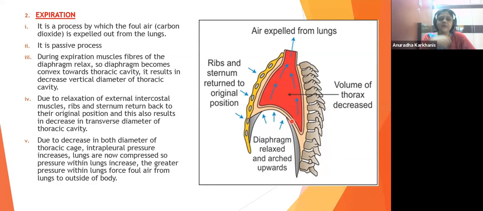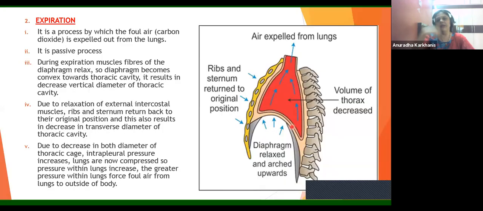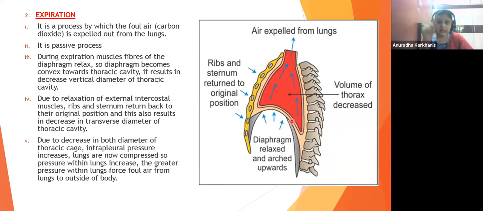The greater pressure within the lungs will force out, or will forcefully throw out, the foul air from the lungs to the outside of the body. So it is because of the increase in the pressure in the lungs that the forceful expiration takes place. Forceful throwing out of the CO2 takes place. So this is exactly the opposite mechanism of inspiration.